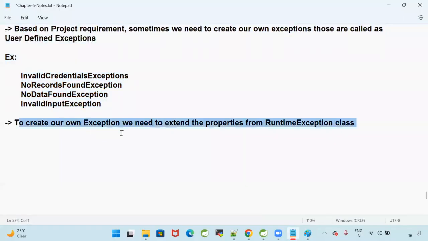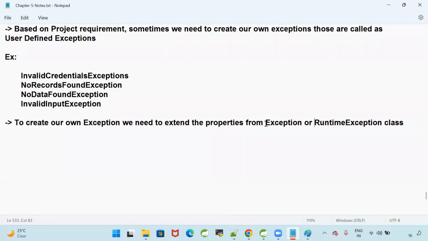To create our own exceptions, we need to extend the properties from the Exception class. We need to extend from Exception or RuntimeException class. Anything is fine. Either you can extend from Exception or you can extend from RuntimeException. RuntimeException already extends from Exception. All right. To create our own exception, we need to extend the properties from Exception or RuntimeException.